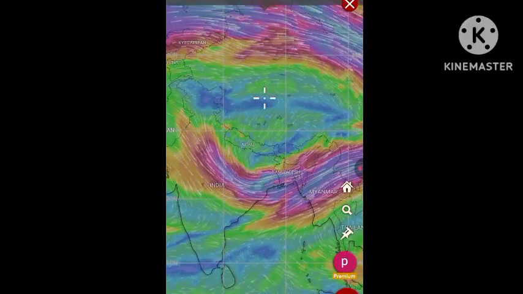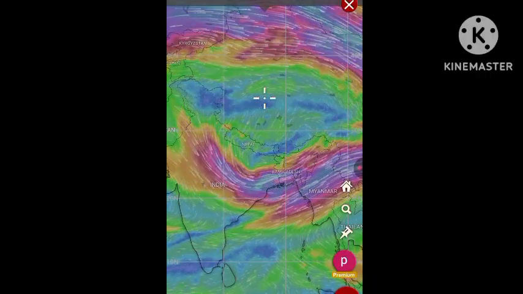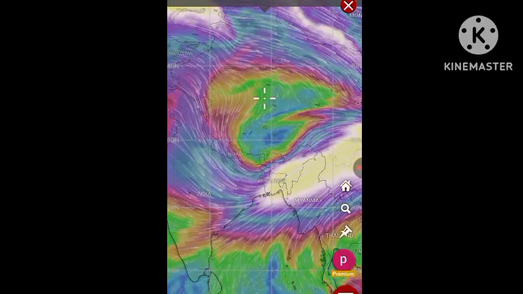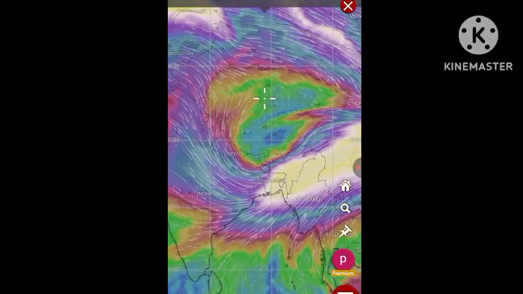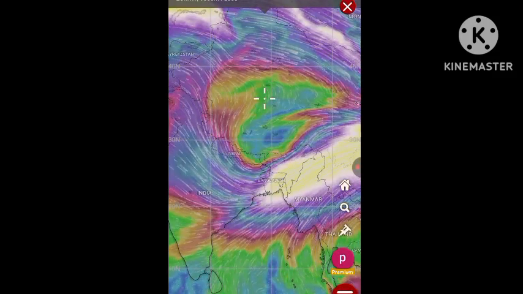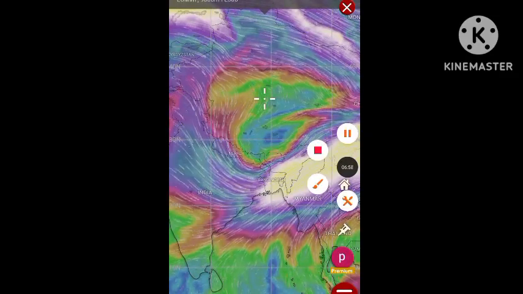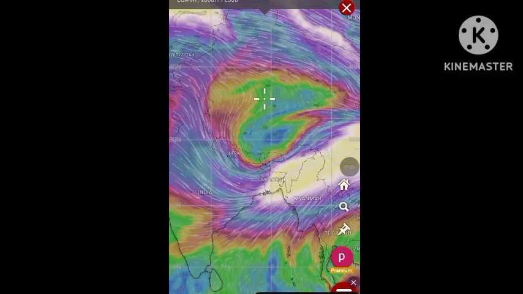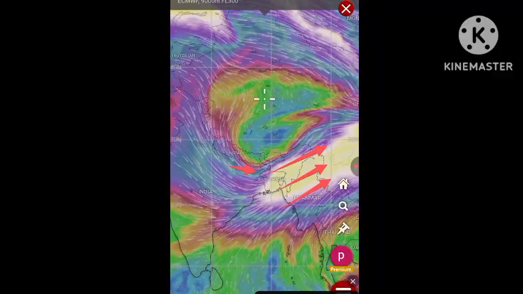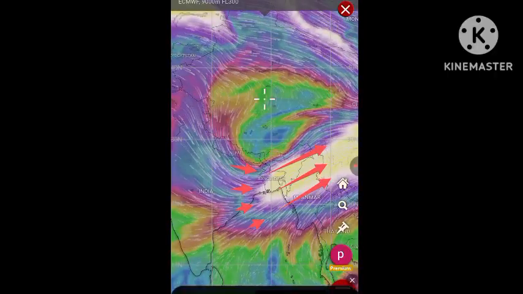But still, the quasi-geostrophic uplift, which is the uplift caused by the vertical shear, will still cause rainfall over the eastern part of India, the northeastern, extreme northeast part of India. The divergence was not prominent in the middle troposphere, but it still exists in the upper troposphere. So if we check the divergence here, you see here the wind speeds are quite high, and here it is quite low, and that is what is causing the line of divergence here.